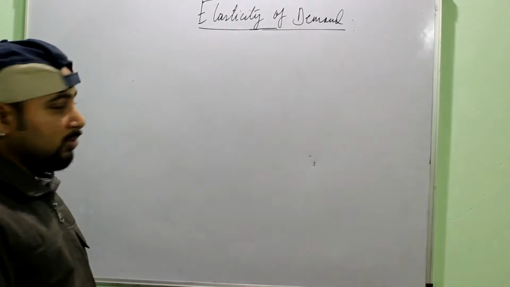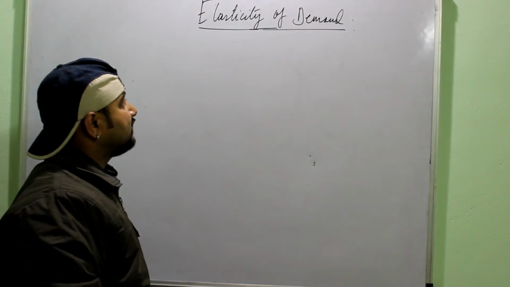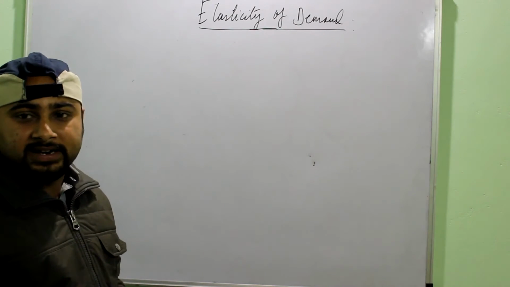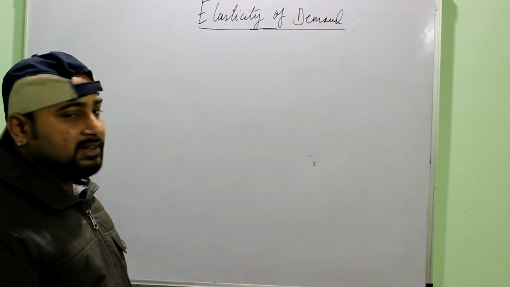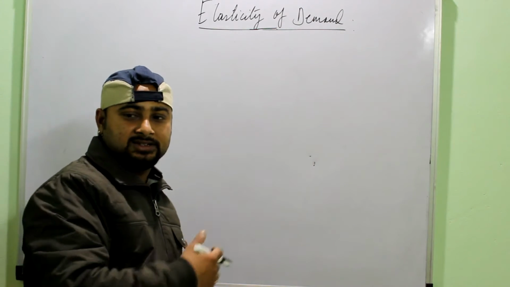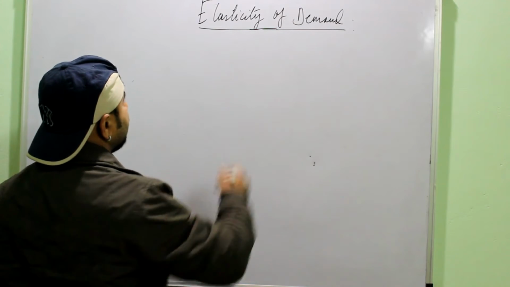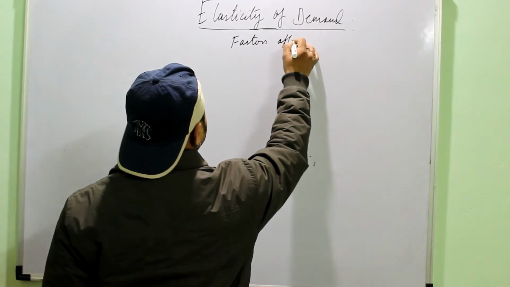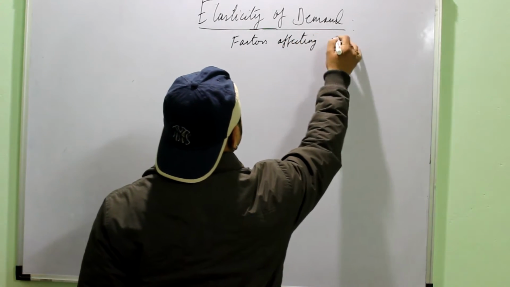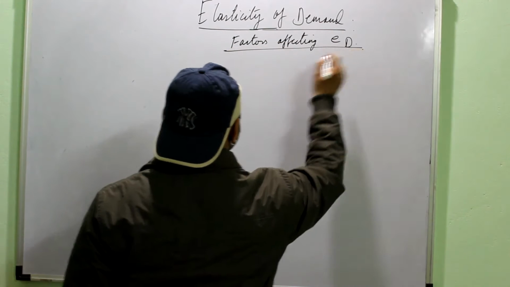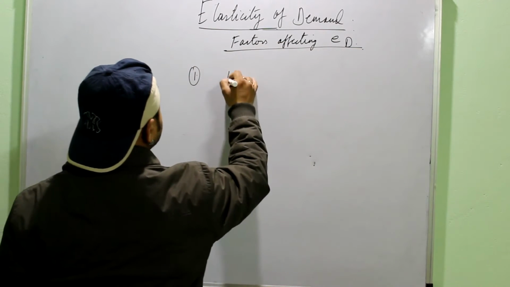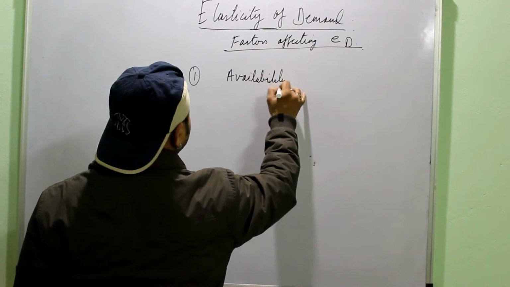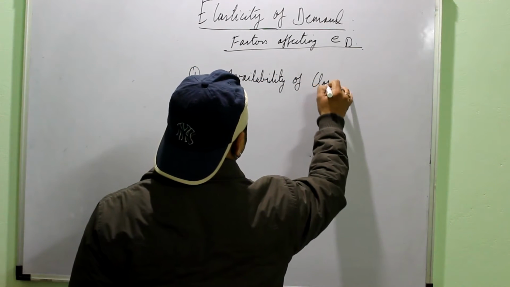Now before moving on to further discussion about elasticity, we should first understand what factors will decide whether the demand for a commodity is elastic or inelastic. So first we talk about the factors affecting the elasticity of demand. The first factor, simple to understand, is the availability of a close substitute.